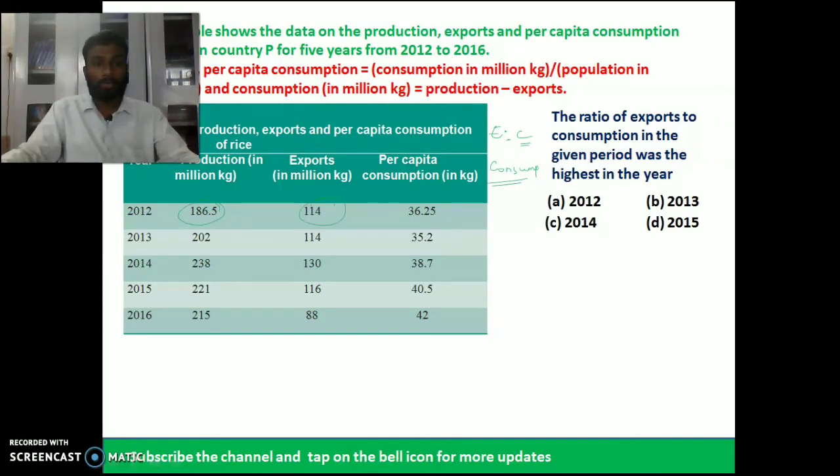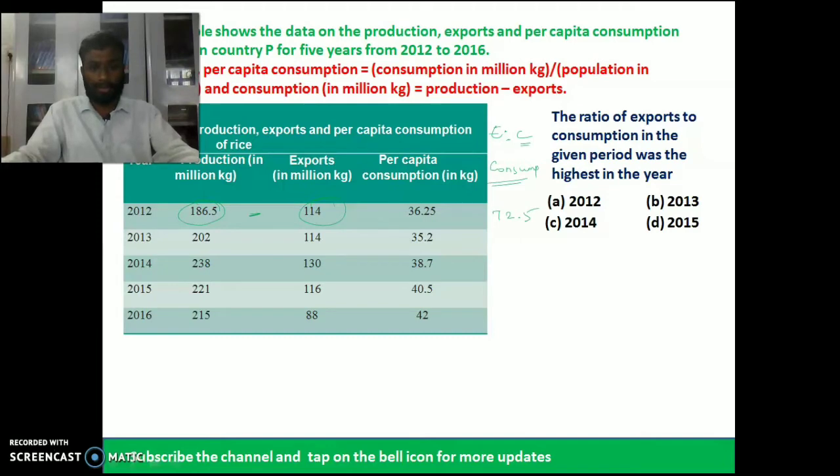So try to understand: 186 minus 114 gives 72.5. Yeah, 72.5 is the consumption.